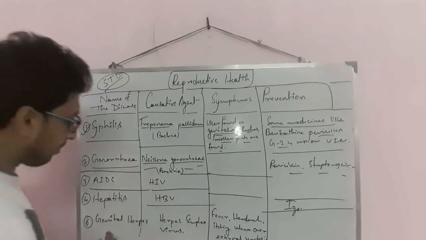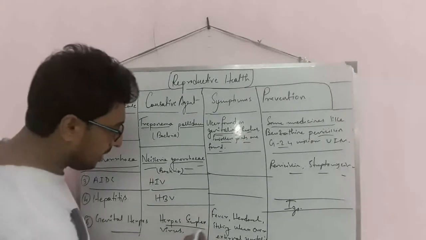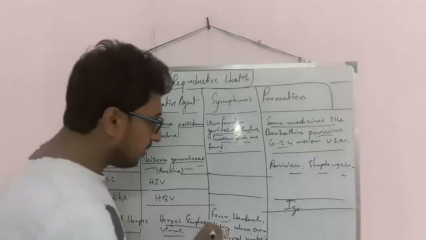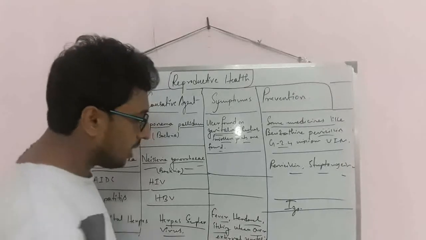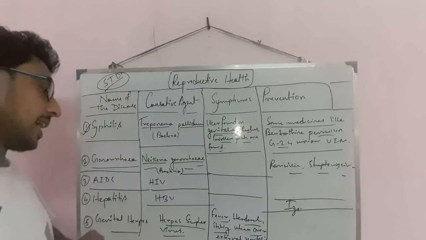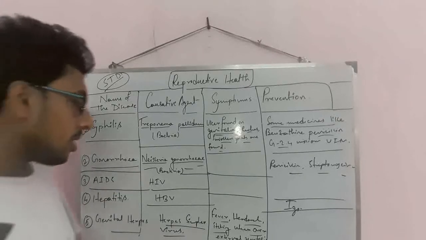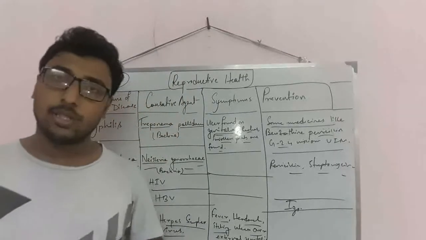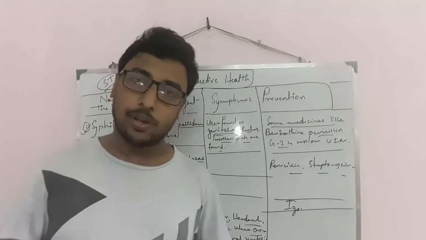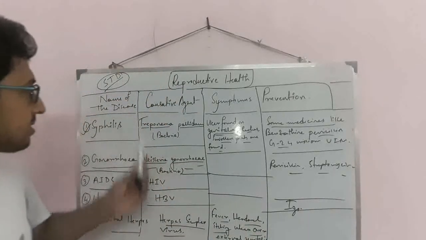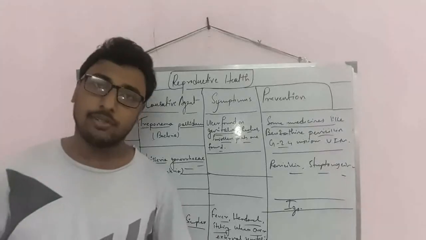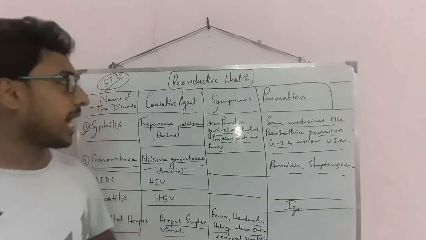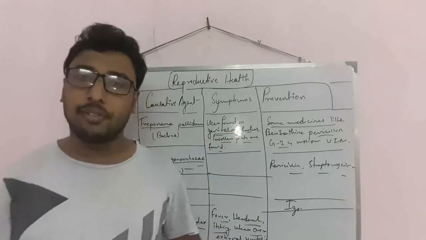Next is genital herpes. Genital herpes is caused by the herpes simplex virus, and due to this disease there will be fever, headache, itching, and ulcers over the external ganglia and genital parts. These are the symptoms of genital herpes. With the help of a few medicines we can easily cure and prevent it. From these diseases, ultimately learn about the causative agent, whether it is a virus, bacteria, protozoa or any kind of microorganism, as well as their symptoms. These are very important portions.